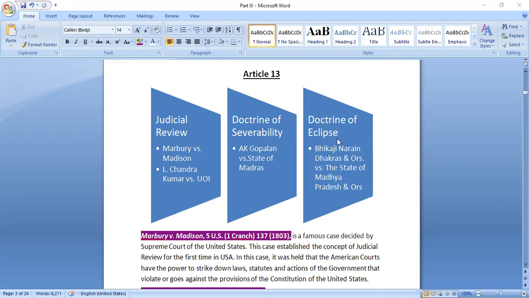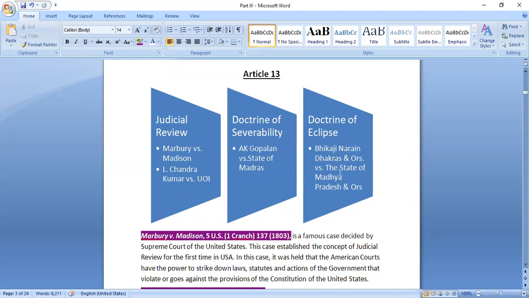Similarly, doctrine of eclipse. This also can be understood from the name itself, right? The act would not become invalid, the act would not be totally dead, but fundamental rights would cover or overshadow that particular provision for the time being. If any changes are made, it would again become applicable. So you can remember the concepts and also the cases.